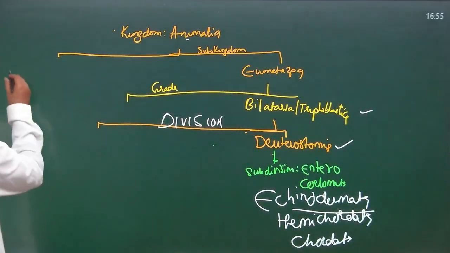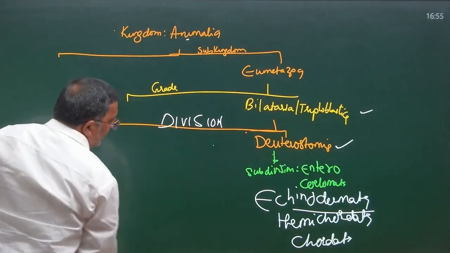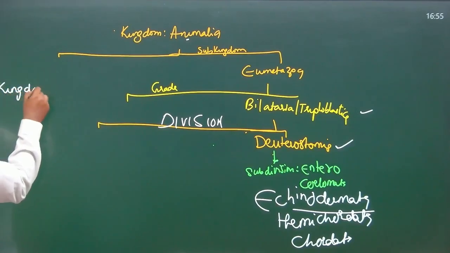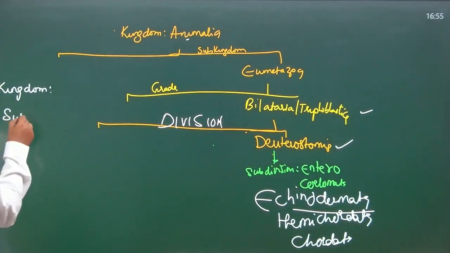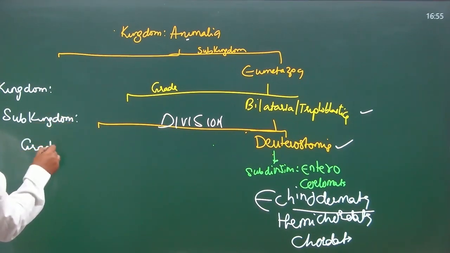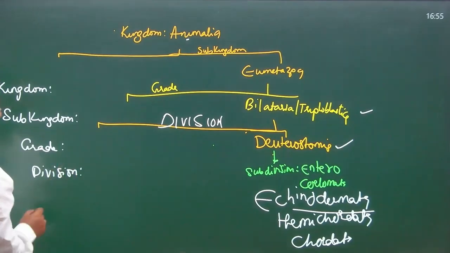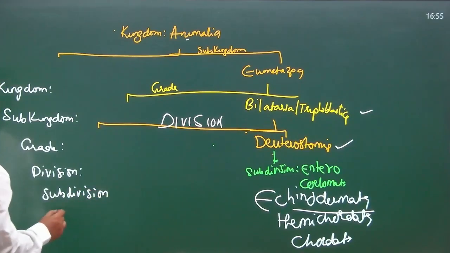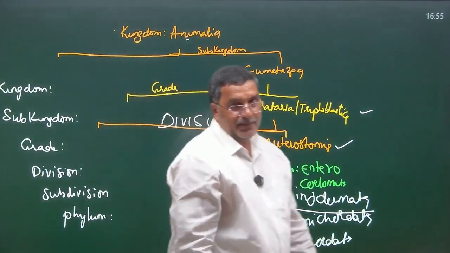For Hemichordata, same: kingdom Animalia, subkingdom Eumetazoa, grade Bilateria or Triploblastica, division Deuterostomia, subdivision Enterocoelometa, phylum Chordata.